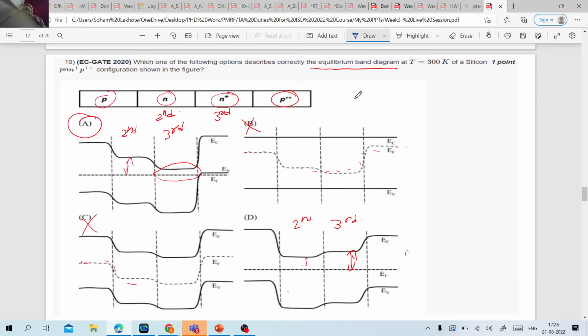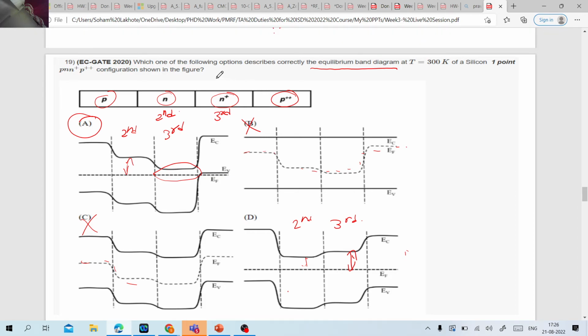And the next thing that we had done is to check the second region and third region. We had said, okay, n plus region is there and n region is there. So the Fermi level in the third region should be closer to the E_C, the conduction band, as compared to the second region, correct? So let's look at option A and option D.